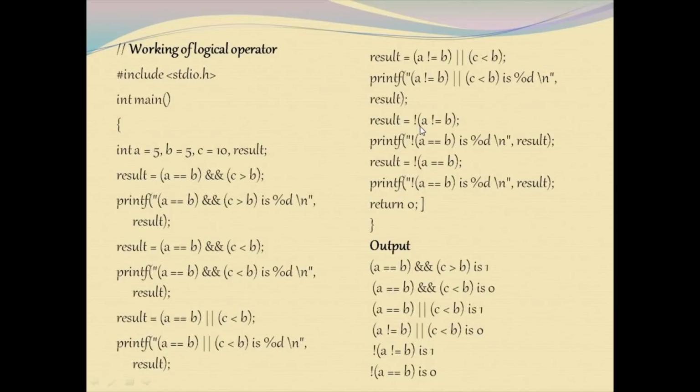Moving on to the logical NOT operator. a != b, condition is false. So it is complemented with the help of this NOT outside. So the result is going to be 1. a == b, condition is true. This is complemented. The result is going to be 0. This is the end of the logical operator.